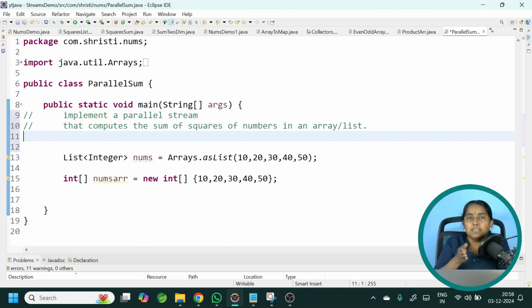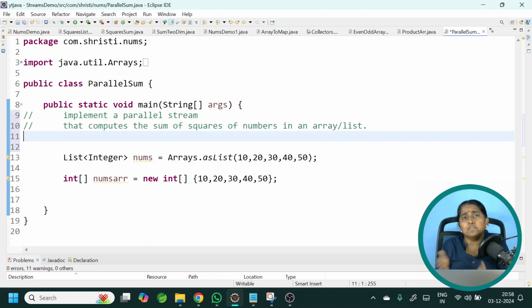Rather, you can divide your set into multiple streams using parallel stream, perform all the computations, and then finally join them to get one single result. It is something like fork and join. This is being used widely only when the data set is huge. Do not use it for performing simple operations when your data set is very small, just like what we are having. Okay? It is very simple, guys.